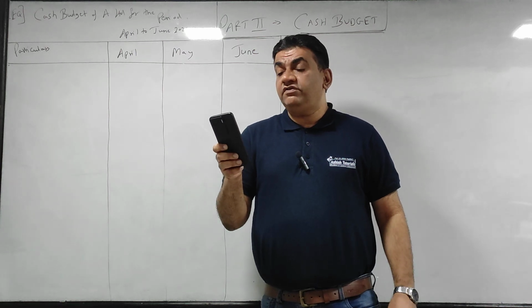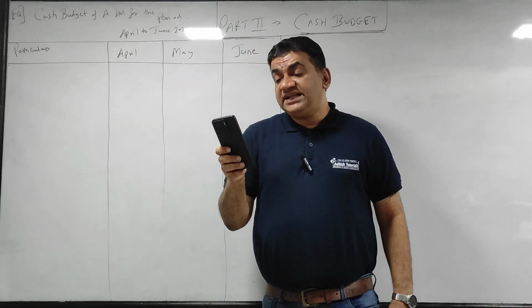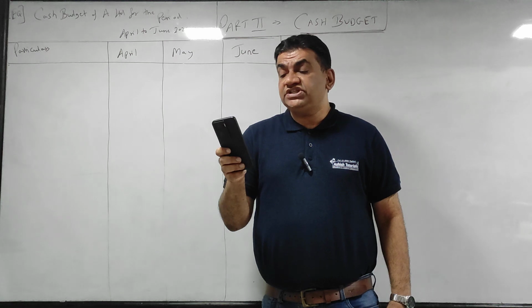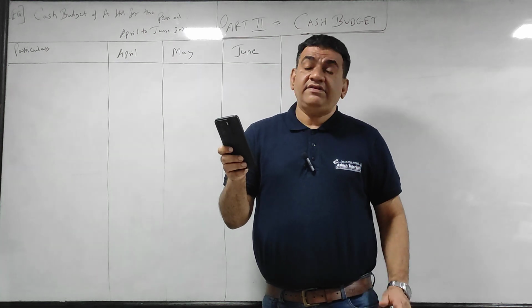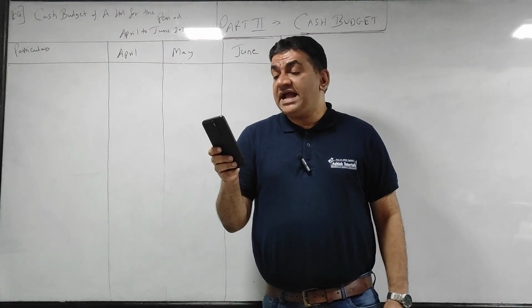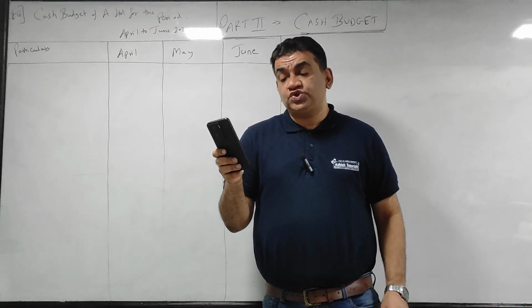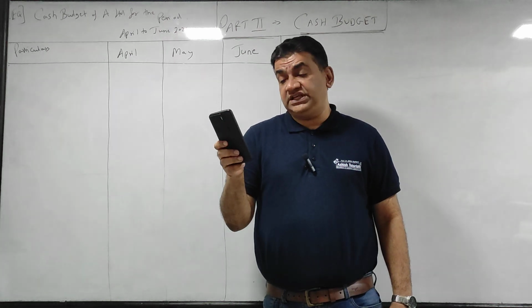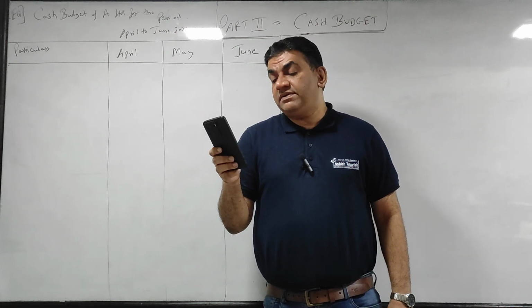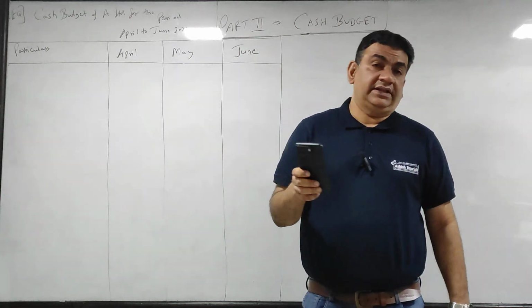What have they given you? They have given you 5 items here: cash sales, cash purchase, credit purchases and salaries. Additional information is given. Cash balance on 1st April is 20,000. Credit period allowed to debtors and received from suppliers is 1 month each. Time lag in payment of salary is 1 month.